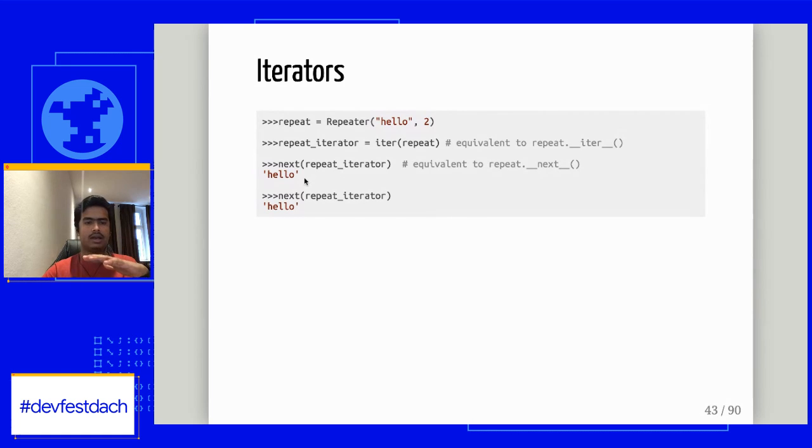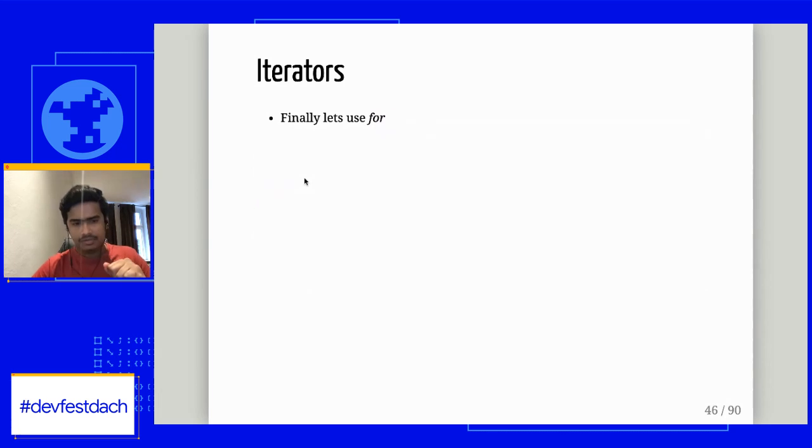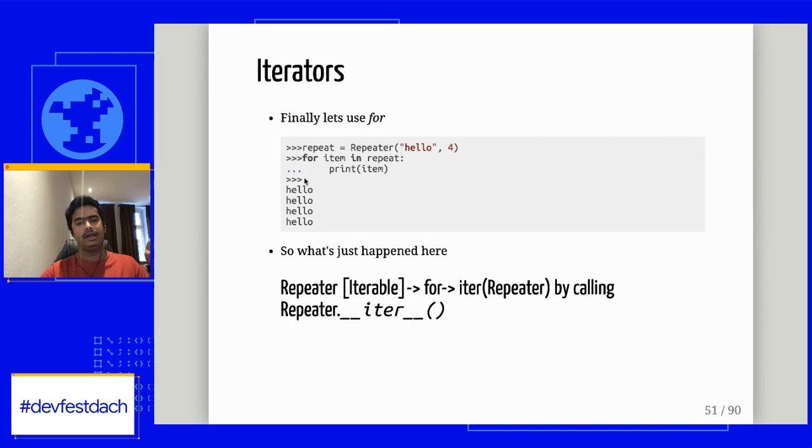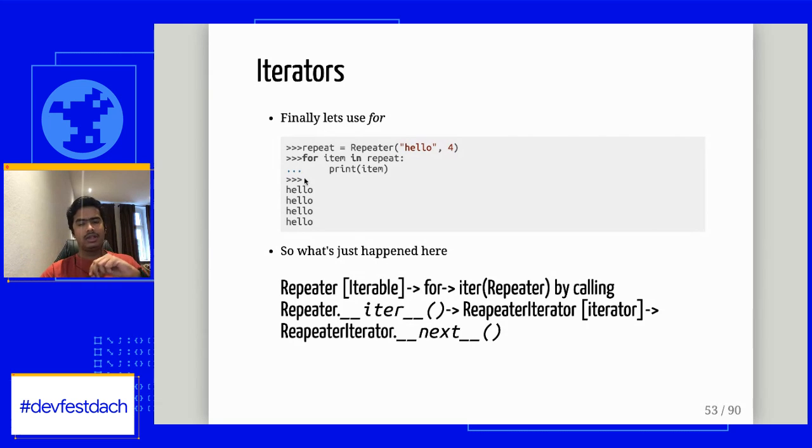But still, I'm not convinced how this works with a for loop. So let me show you how it looks in a for loop. We had a repeater, which is an iterable. We passed it to a for loop. Now the for loop created an iterator for us using the repeat iter method, and out of that I'm getting a repeat iterator. Remember, this iterator has the next method which knows which element to print. So my for loop calls the next method again and again until it raises an exception, and I get the items. So this is how the for loop works in Python.